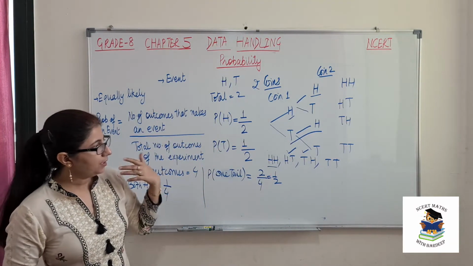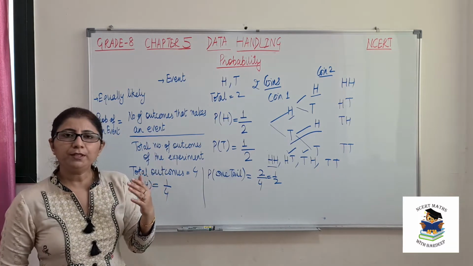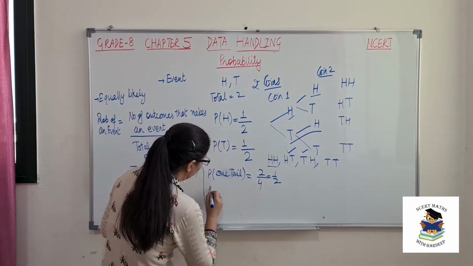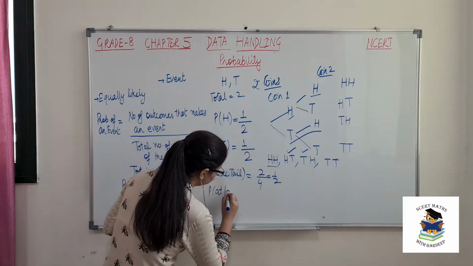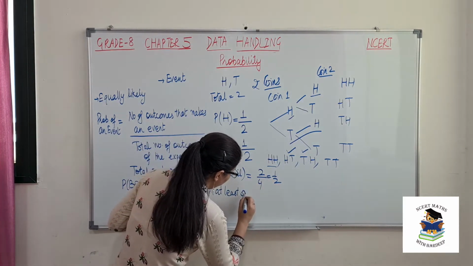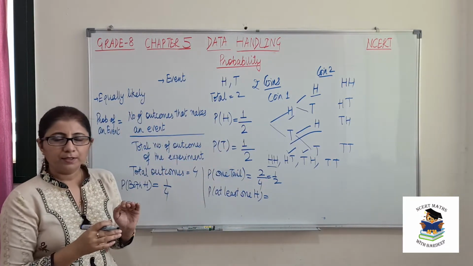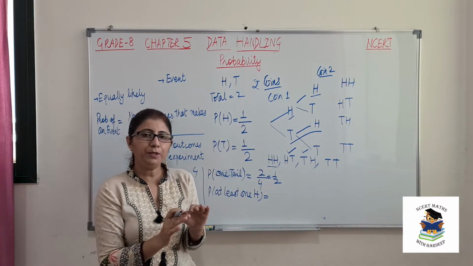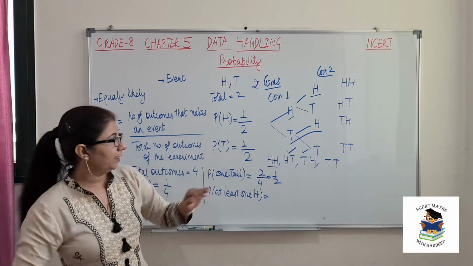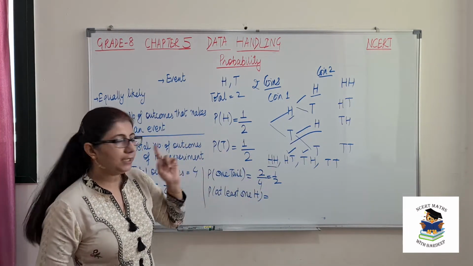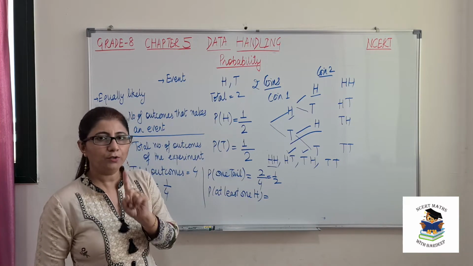Next, sometimes they will ask you what is the probability of getting at least one head. At least means minimum. That is, one head should be there or more than one. So we will say maximum 2 is possible in this case. So at least 1, minimum 1 should always be there.